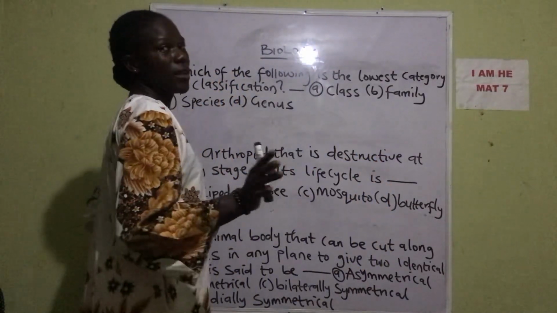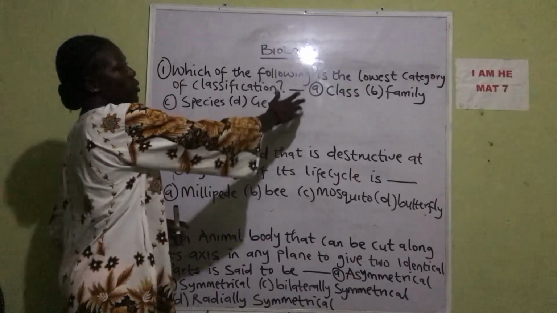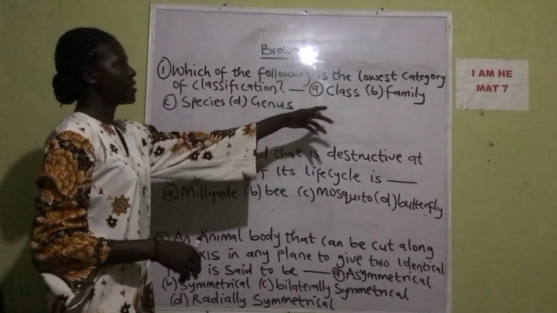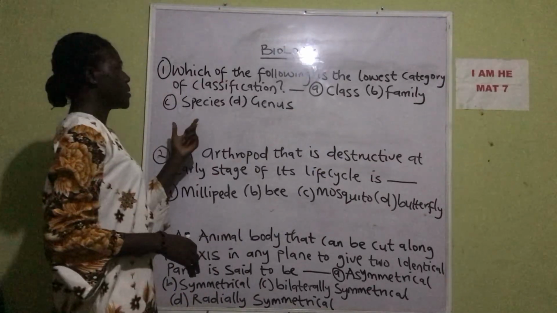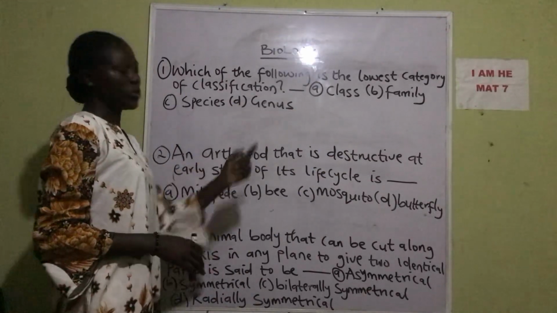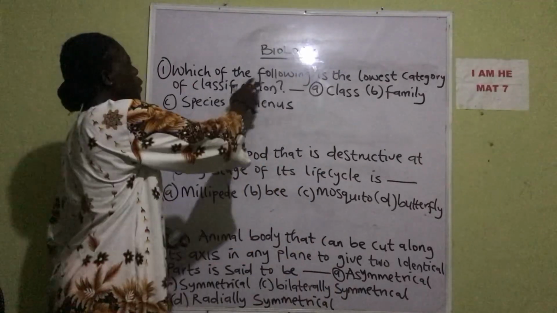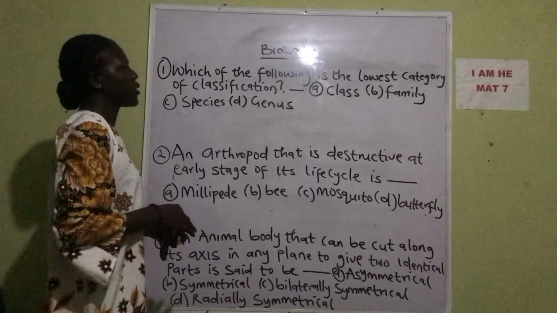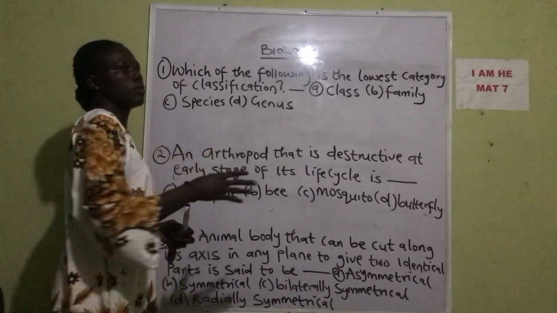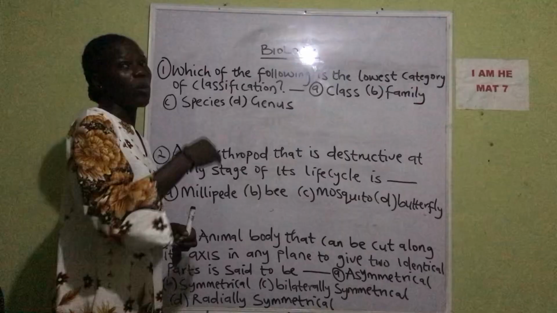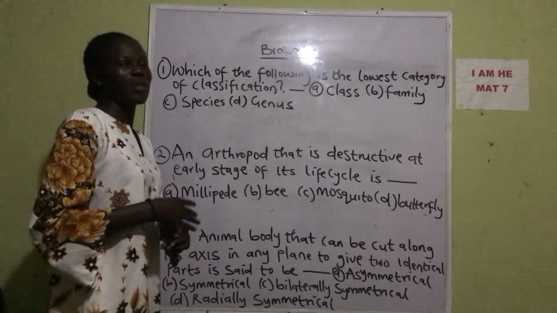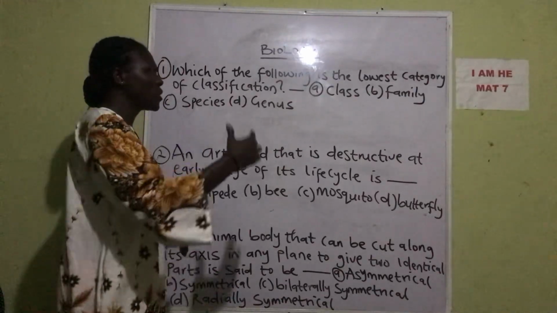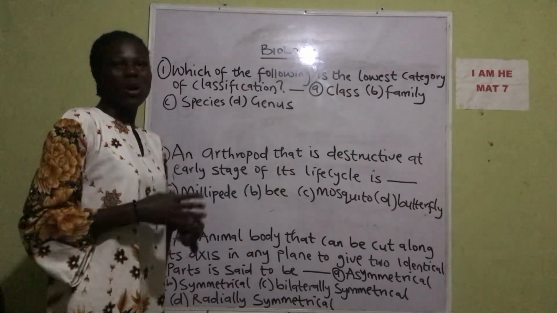Now the first question says, which of the following is the lowest category of classification? A, class. B, family. C, species. D, genus. So which of the following is the lowest category of classification? Now this question comes from the topic taxonomy. You know, taxonomy, that's the classification of organisms in their respective order or hierarchy.